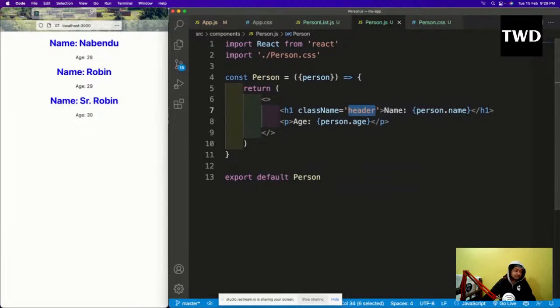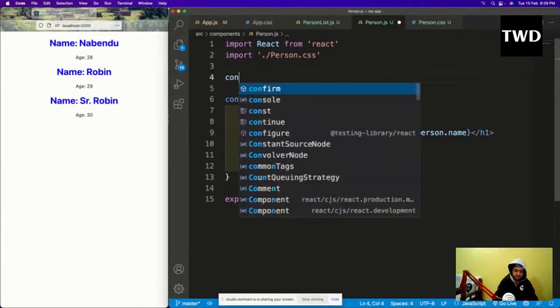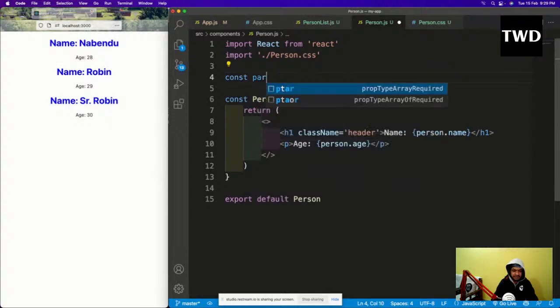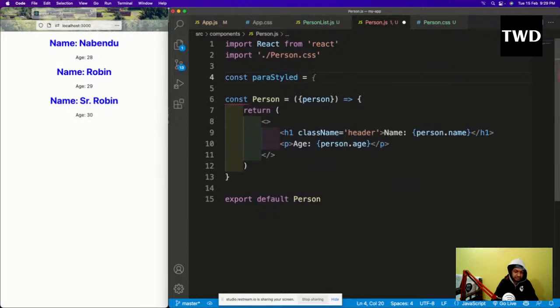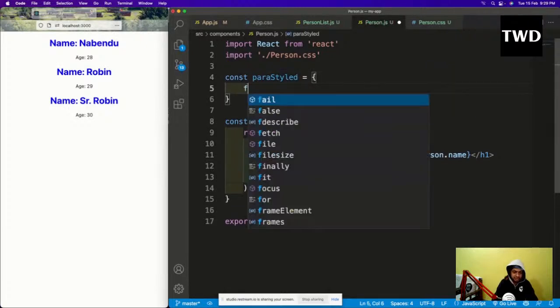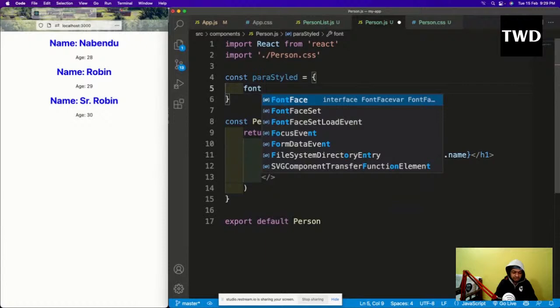That is the way we are going to do it here, but again, a bit of difference is there in React. So let us do that. Okay, so const paraStyle, because I'm going to give it to the paragraph. But here we have to take it as an object.